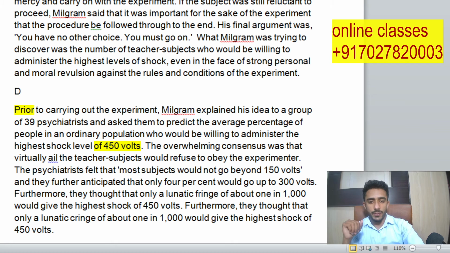The consensus was that virtually all teacher subjects would refuse to obey the experimenter. They predicted that the teachers would refuse to punish the student, and felt that most subjects would not go beyond 150 volts. Further, only 4% would go above 300 volts, so just underline all the numbers here.